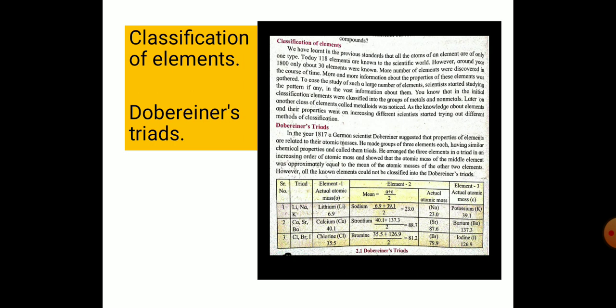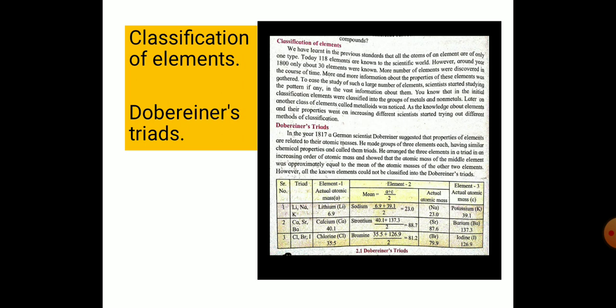Why is it called a triad? Because it is a group of 3 elements.